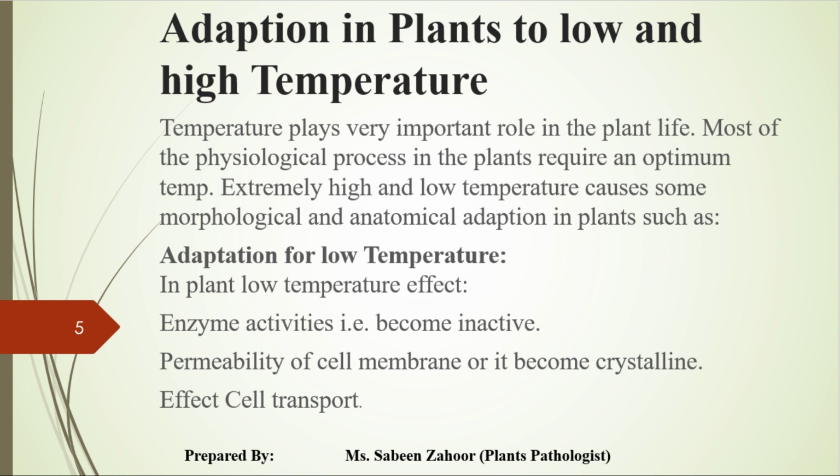When the temperature becomes low, below 10 degrees centigrade, enzyme activities become affected, and the permeability of the cell membrane changes as it becomes crystalline, affecting cell transport.